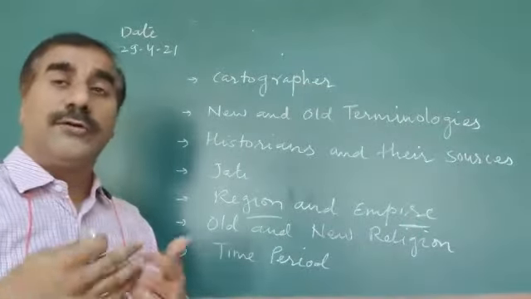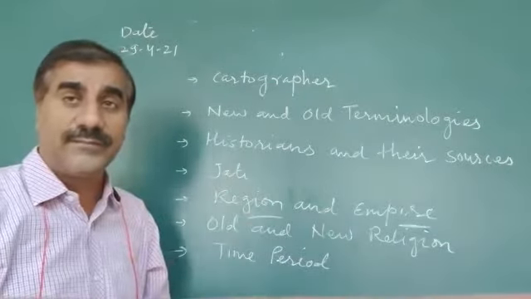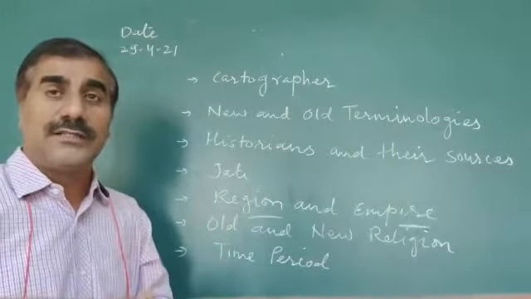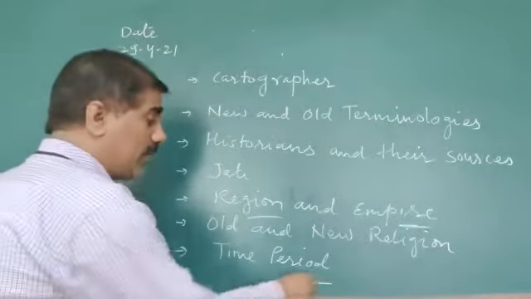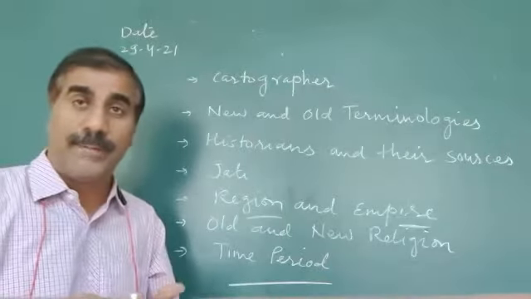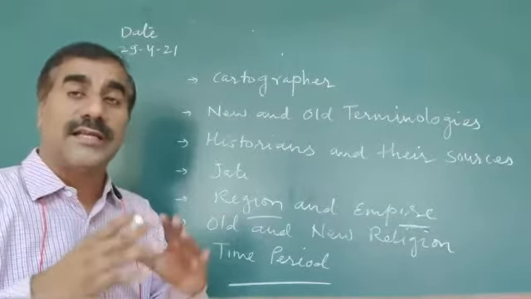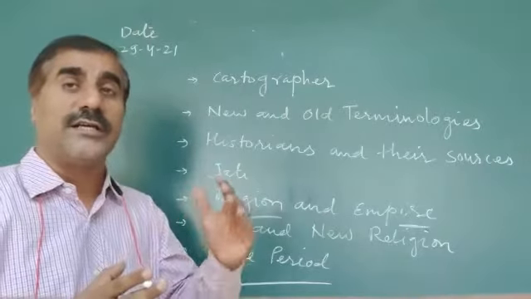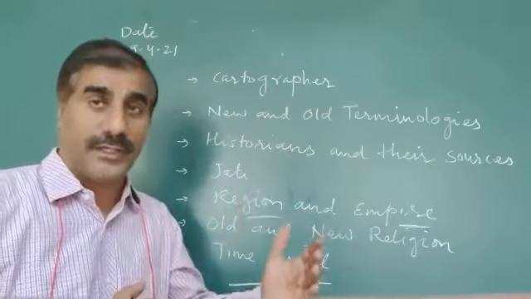And old and new religion, how the meaning of bhakti has changed. All these details will be discussed. And the last topic is the time period: how historians classify history into different categories, different periods.